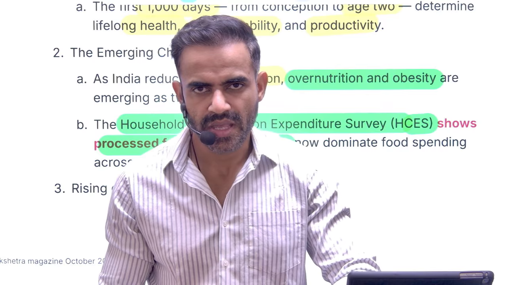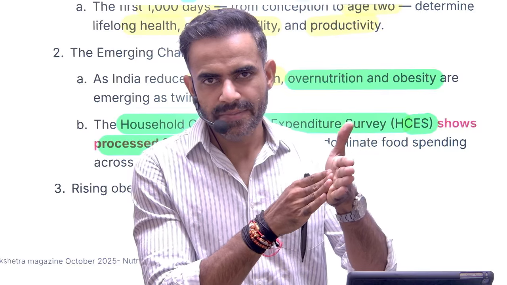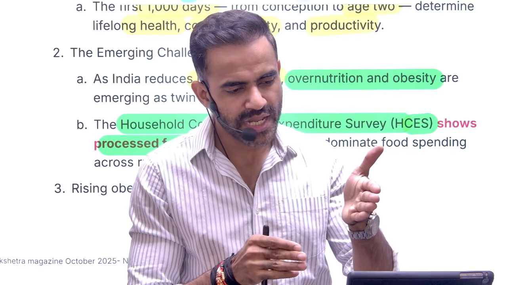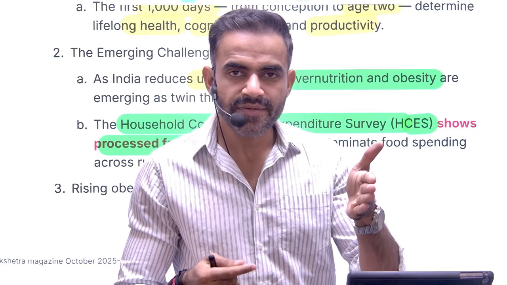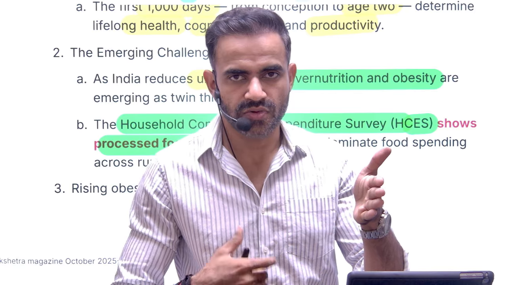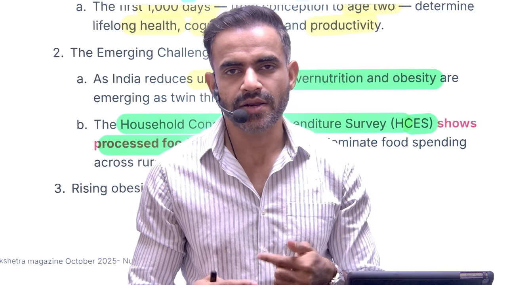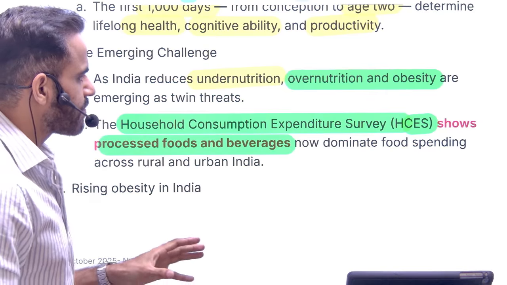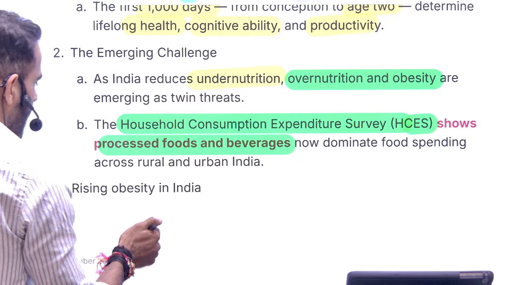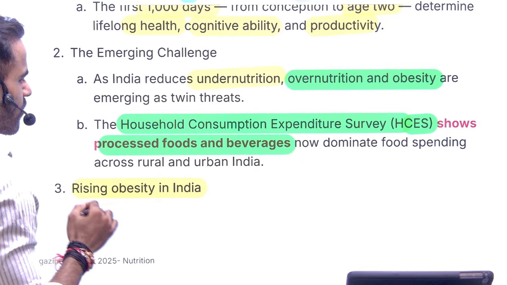What is the connection? Urbanization basically means the population has higher income in comparison to the rural one. So they will prefer more convenience because of less time. So they are going to consume more and more packaged items, and therefore it will have an adverse impact on their health. Okay, and this leads to the problem of rising obesity.